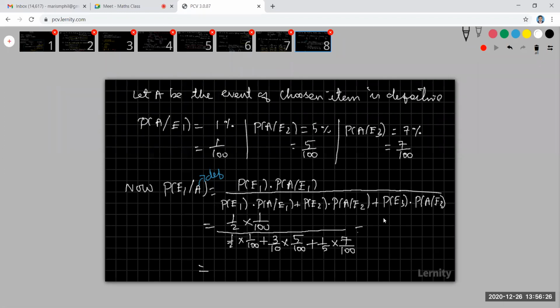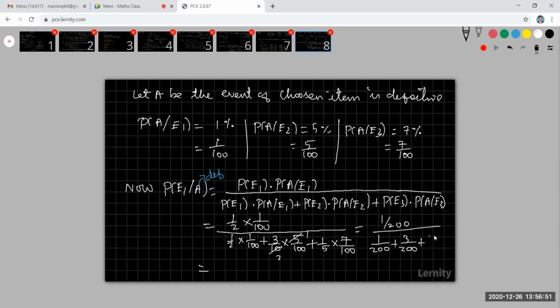So here I am going to take it as 1 by 200. Right, here also 200 is there. 1 by 200 plus, if you cancel this by 5, you will get 2, the denominator is 3 by 200, plus here it is not possible by 200, but 7 by 500 is there.